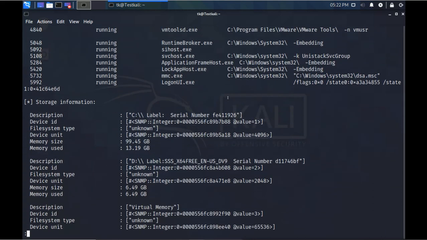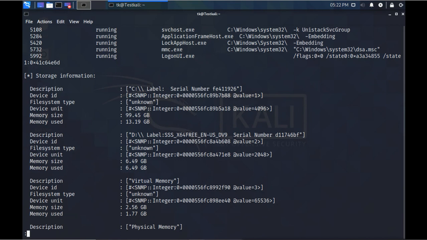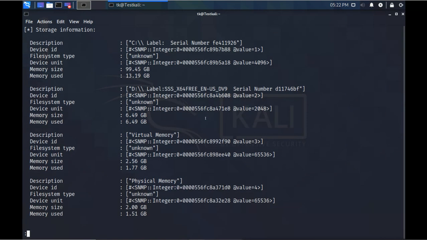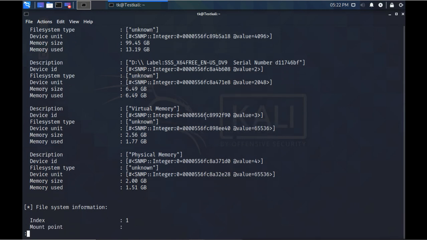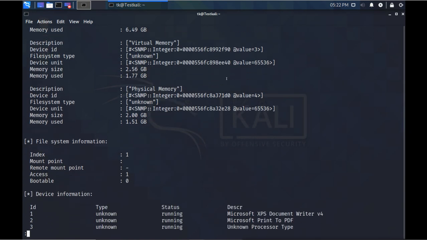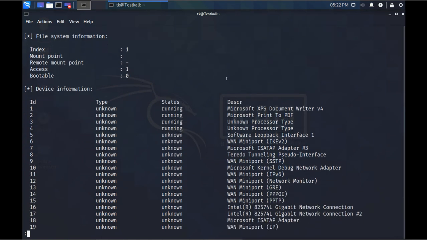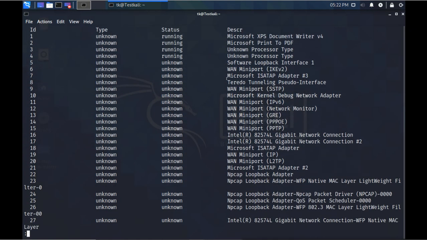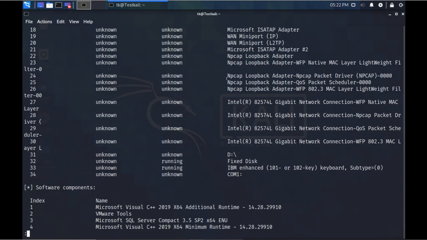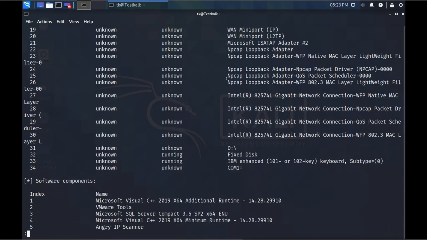These are the storage information. It is even showing how much storage is remaining, how much memory is used, what the total size is, physical memory, virtual memory, D drive, everything. File system information it is also showing. It is showing device information, what devices are there. These are Ethernet, D drive, fixed device, IBM keyboard. So if any other device is connected, it will show up here.